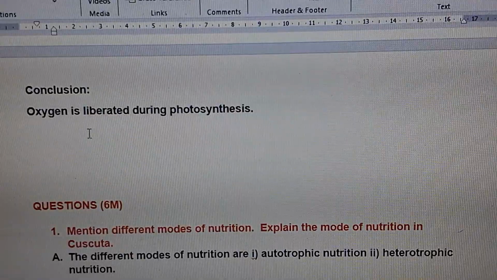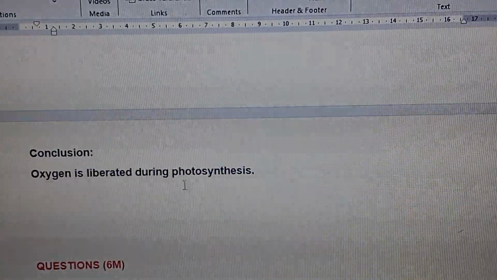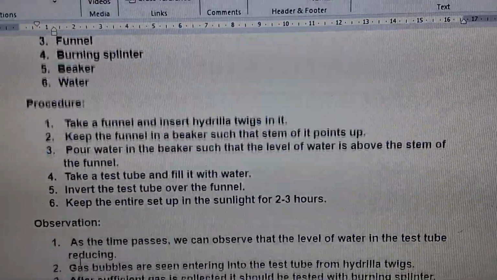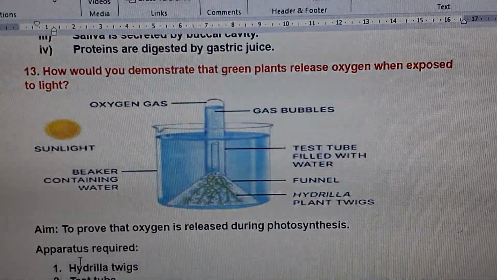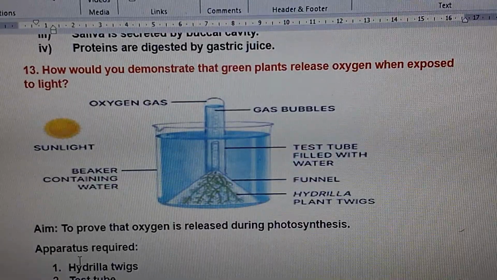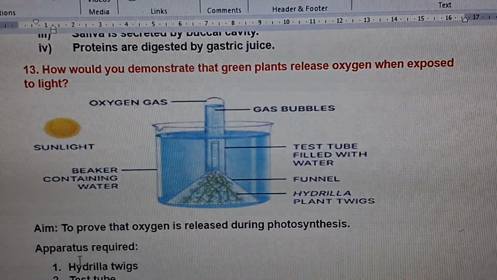So what is the conclusion we are getting? Oxygen is liberated during photosynthesis. So this is the experiment, children. Oxygen is liberated during photosynthesis. The experiment as such, and the figure also, are very, very important.